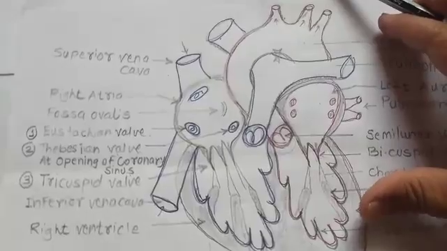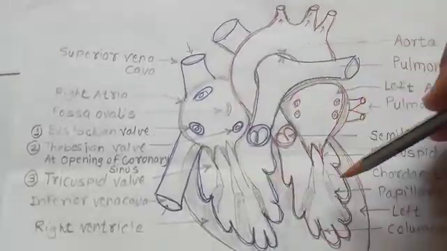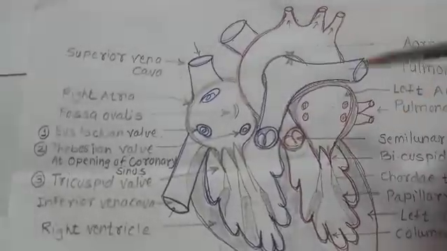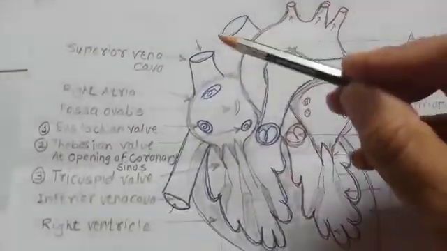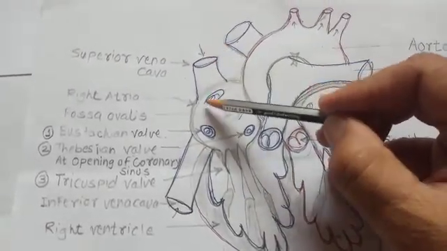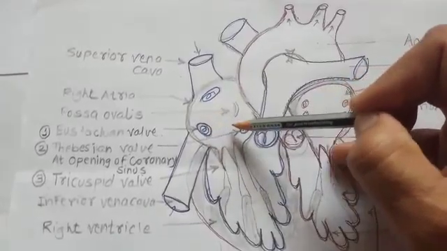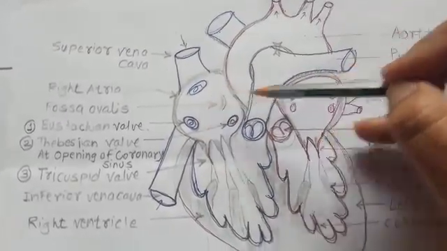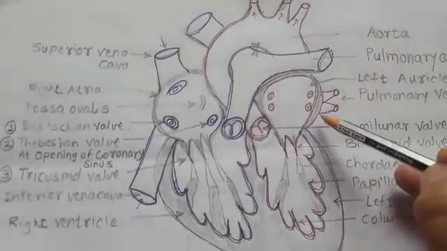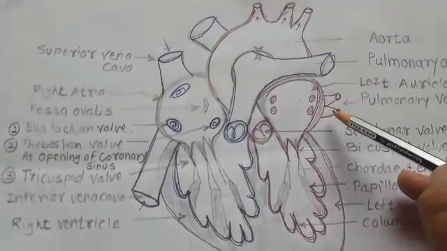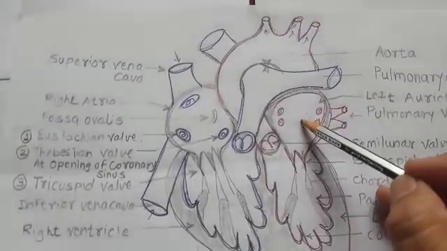Here you can observe when both auricles and ventricles are in a relaxed position, the auricles are relaxed. We have discussed that from the superior vena cava and inferior vena cava as well as the coronary sinus, deoxygenated blood is collected into the right auricle, and into the left auricle, oxygenated blood is collected with the help of the pulmonary veins from the lungs.